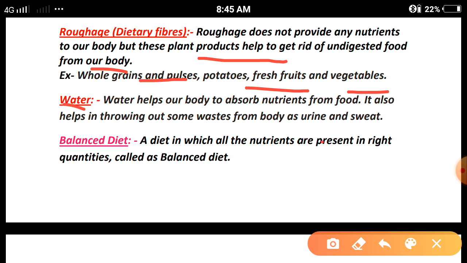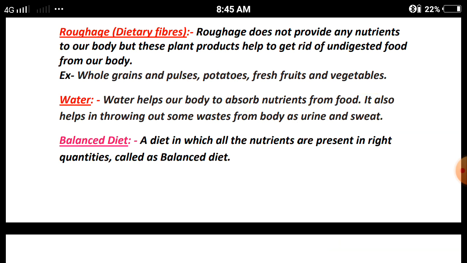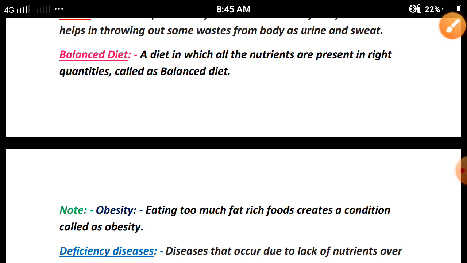Next, water. Water helps our body to absorb nutrients from food. It also helps in throwing out some waste from the body as urine and sweat. So the waste water will be released from our body in the form of urine and sweat. Clear?